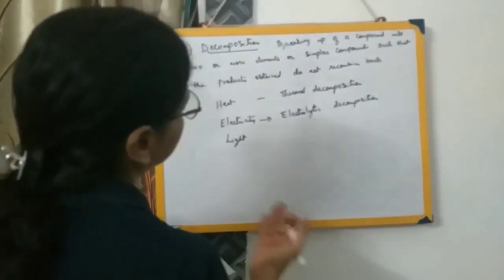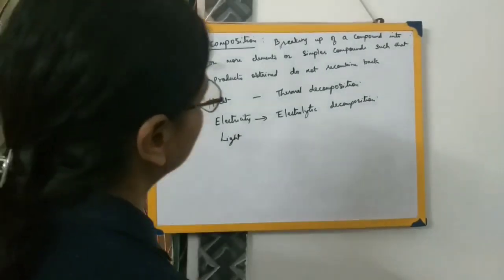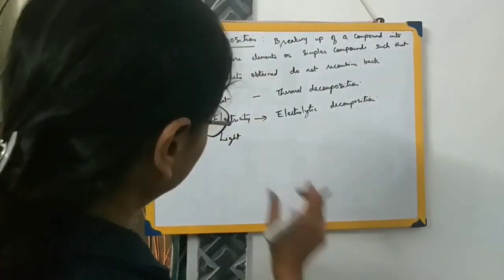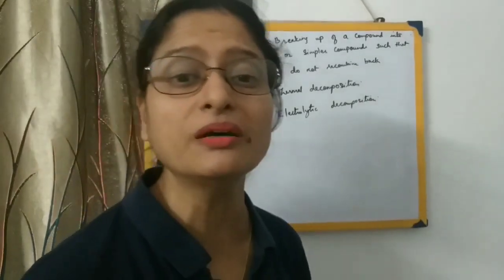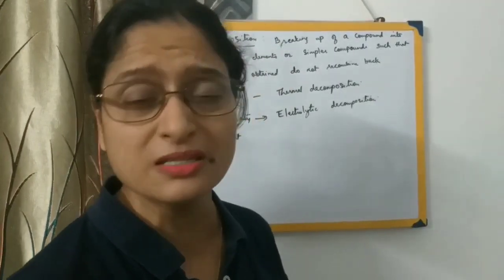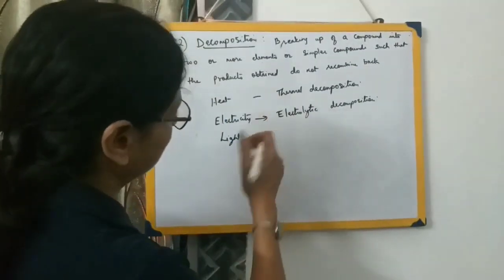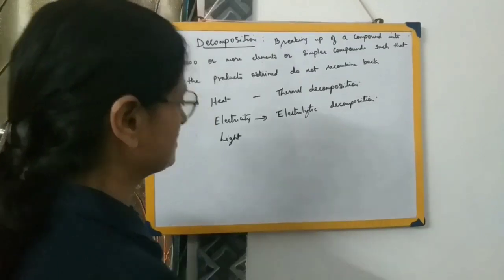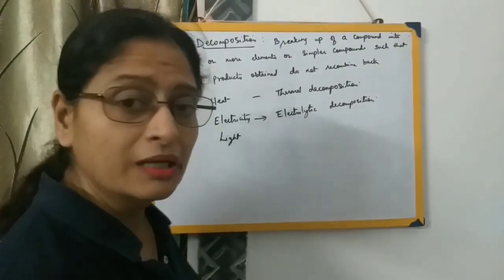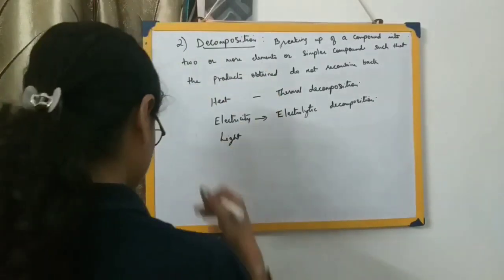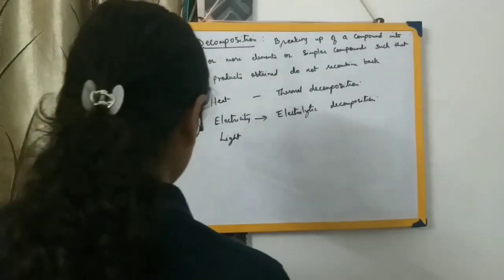And the decomposition taking place by light, we simply tell them that the decomposition is taking place by light. Now, when the reactions take place in the presence of light, we also call those reactions photolysis reactions. But substances may also combine, so we cannot give a separate name for decomposition which has taken place by light. Now, let us have certain examples of thermal decomposition reactions.